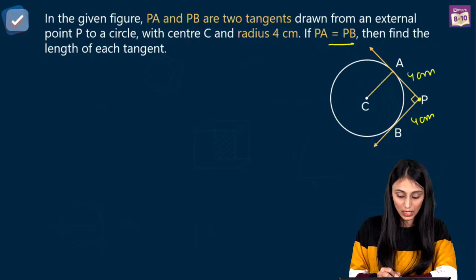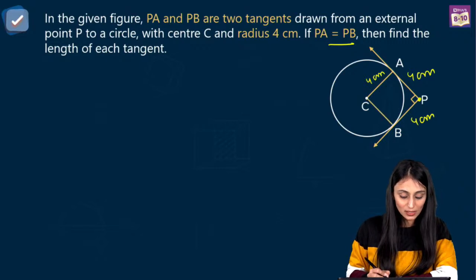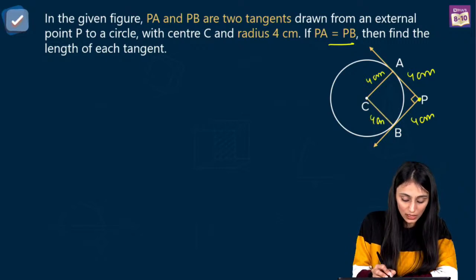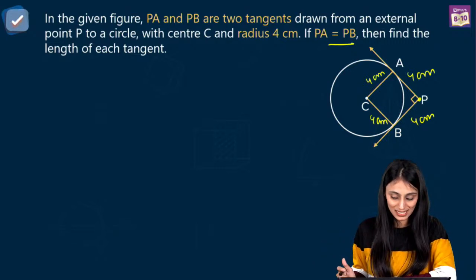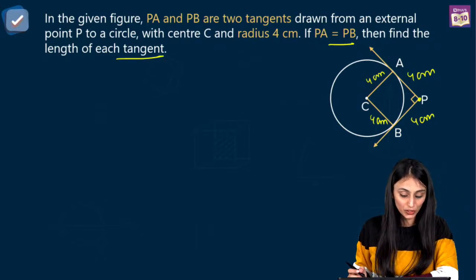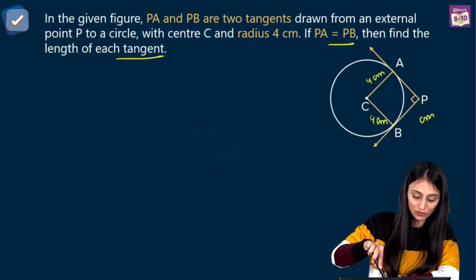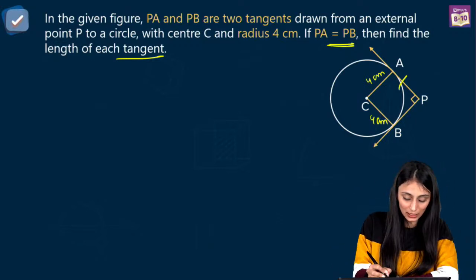Let's join this C with A. This is the radius, 4 centimeters. I'll join CB also. This is also the radius, and that will also be 4 centimeters since the radius of a circle is the same, right? Now what we need here is the length of each tangent. I'm sorry, this is not given in the question. I wrote it by mistake that PA and PB are 4. They are only given to be equal.